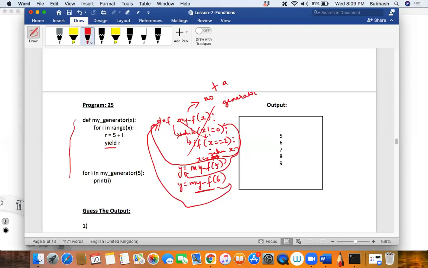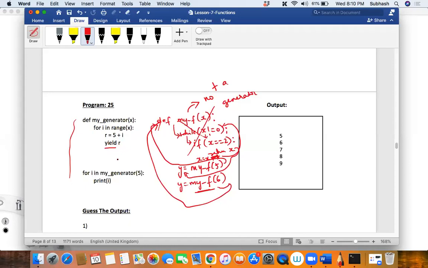Whereas the difference between return and yield, a concept available in Python, is that yield will return a value but will not terminate the function. That is why when I call this function once again, it will not start everything from the beginning, but from the place where it left off with the previous call. Do you understand what I'm saying, my dear friends?